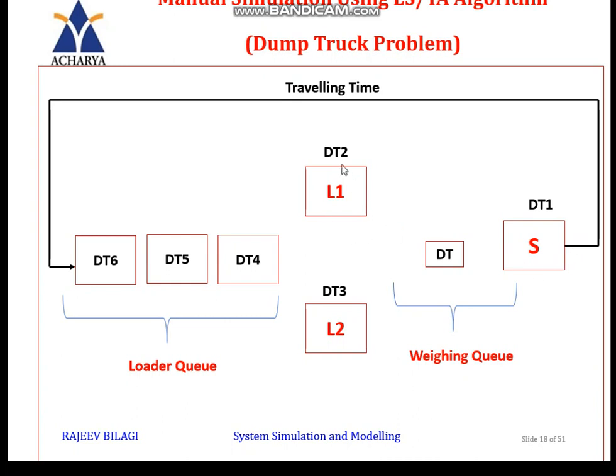Now assume that loader 1 will complete the loading of DT2 within 5 minutes. DT2 will come to the scale, but the scale is not free. So DT2 has to wait for a certain period of time till DT1 completes its scaling part. This queue is called the weighing queue.